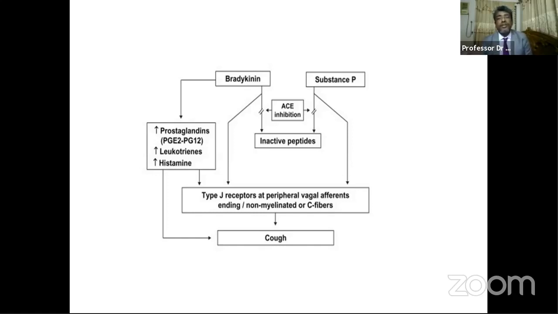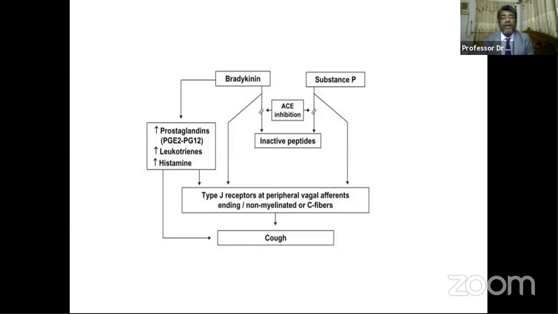That may help in some instances, or we have to follow up for a certain period, so that this cough may gradually be relieved or stopped.